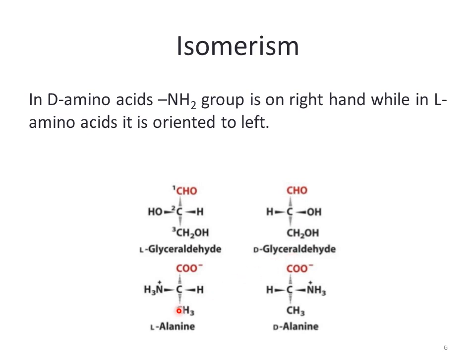D-glyceraldehyde. And the same here in the amino acid alanine. If we see the structure around the alpha carbon, if the amino group is attached on the left side, then it is called L-alanine. And when the amino group is attached on the alpha carbon on the right side, then it is called D-alanine.